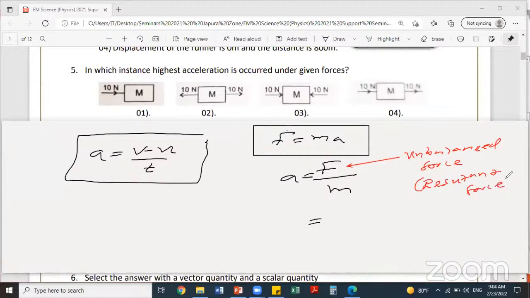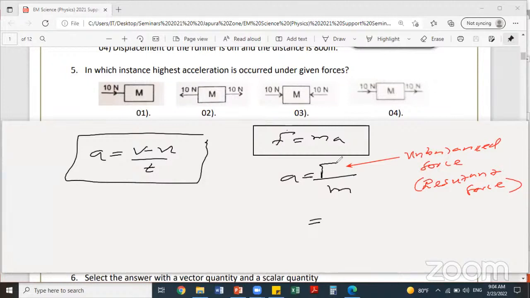Resultant force, right? So how to find the resultant force? Look at the 4 answers. Under each you can write the resultant force, then you can check which one is highest. So remember, when the resultant force increases, when F increases, so usually we write capital F for this.